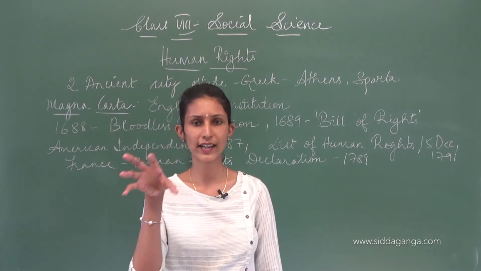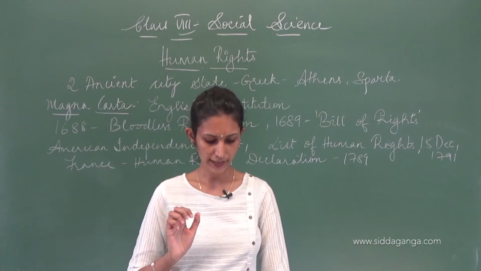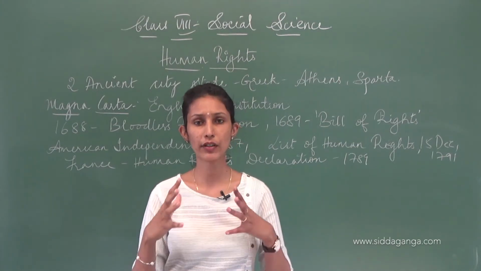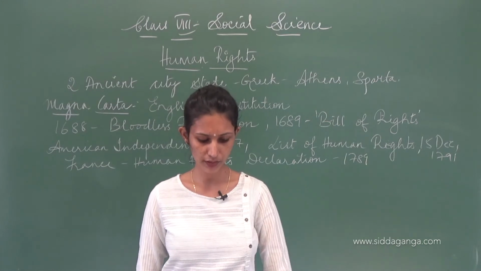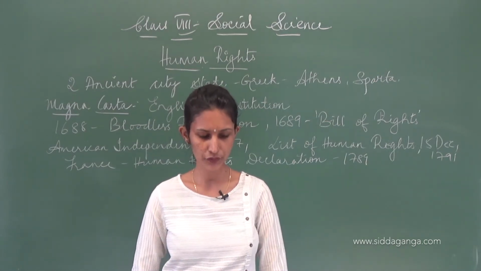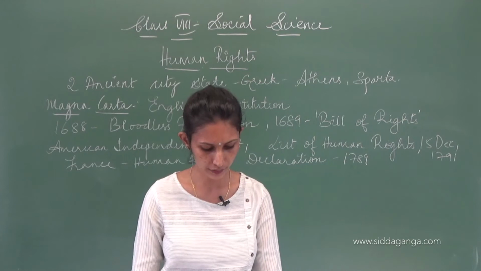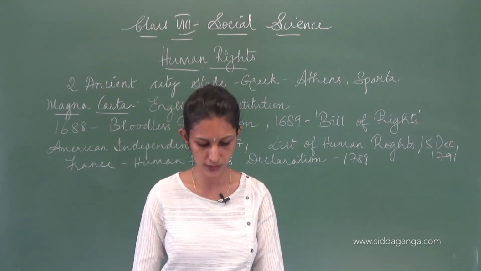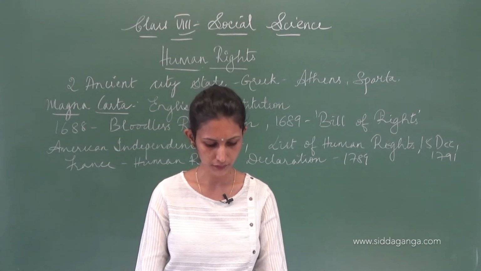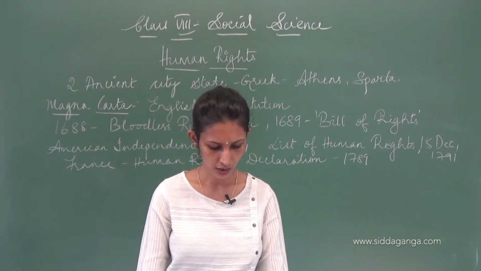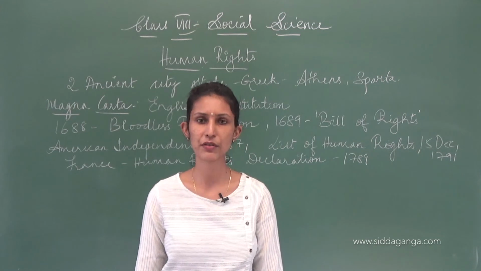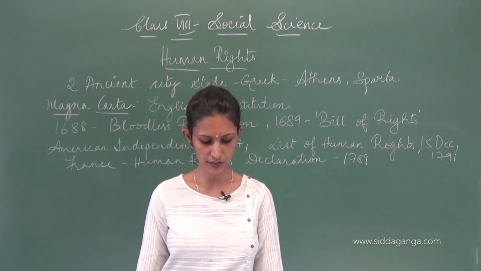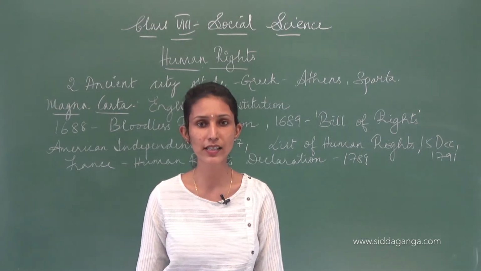Then after the Second World War, they had to protect these human rights, and with the efforts of Joseph Stalin, the former premier of the Soviet Union, then Franklin Roosevelt, the 32nd US president, and then Winston Churchill, the prime minister of the United Kingdom,